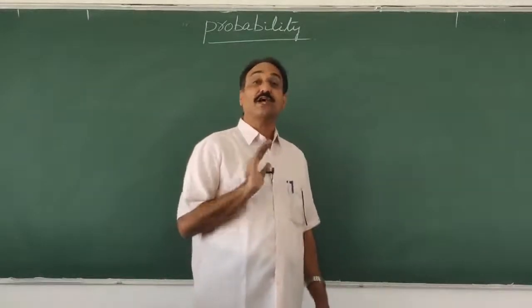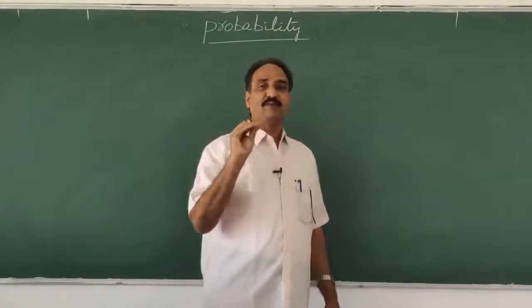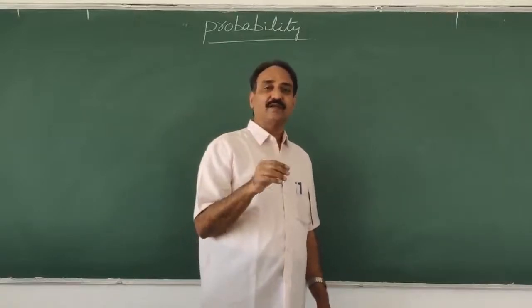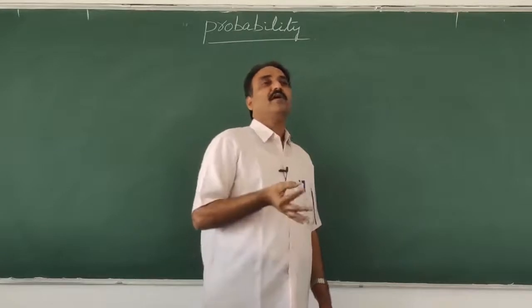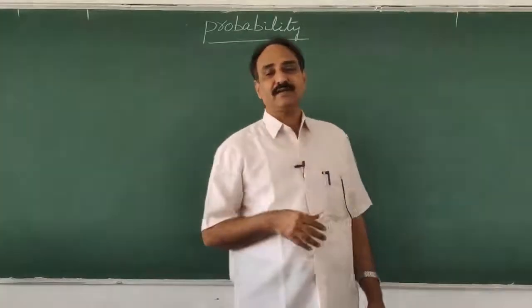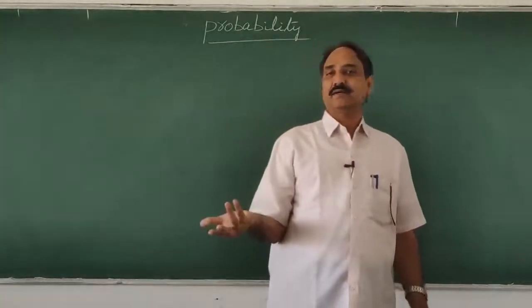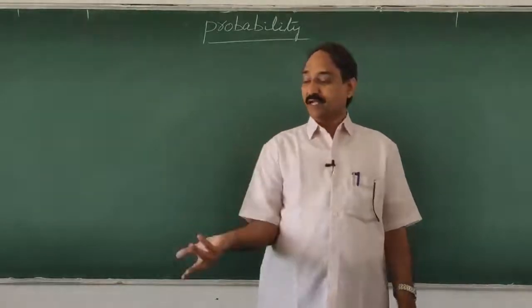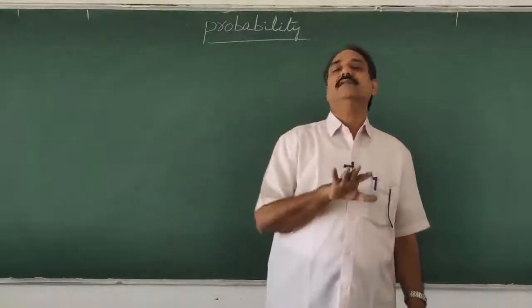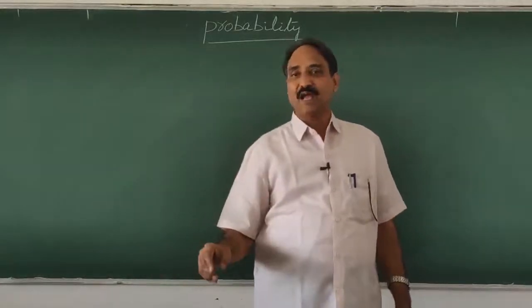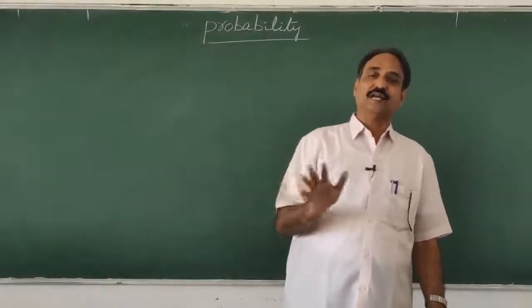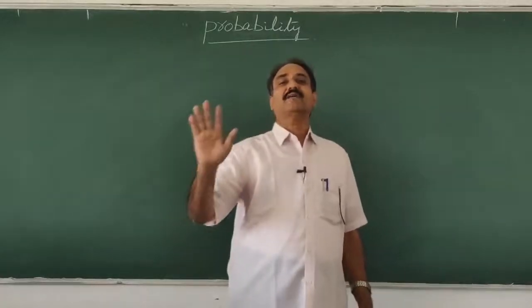You can call it a trial. For example, if you are tossing a coin, what you are going to get we don't know. It may turn head or it may turn tail. We are not confident that only tail will happen or only head will happen. So that is why it is called a random experiment.